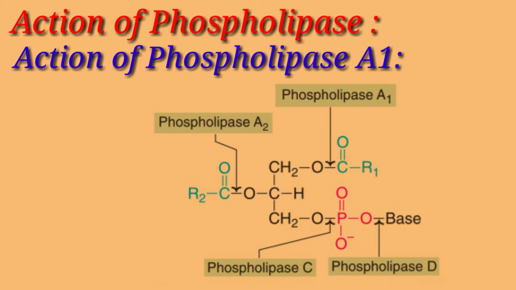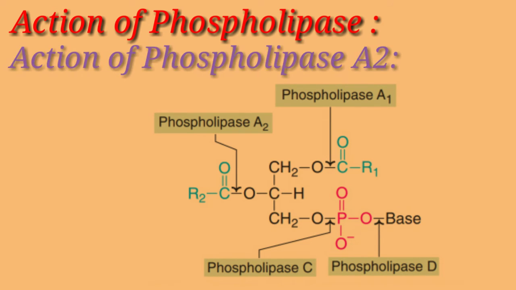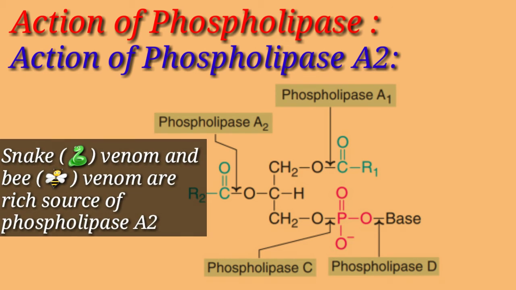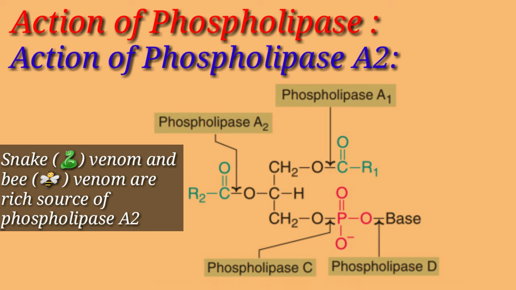Phospholipase A1 specifically cleaves the fatty acid at the C1 position of phospholipids, resulting in lysophospholipid. Phospholipase A2 hydrolyzes the fatty acids at the C2 position of phospholipids. Snake venom and bee venom are a rich source of phospholipase A2.